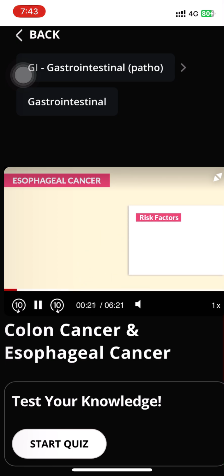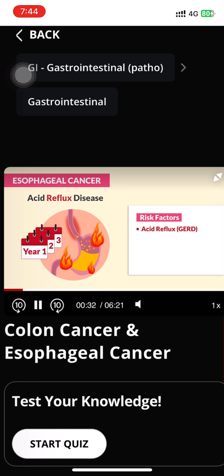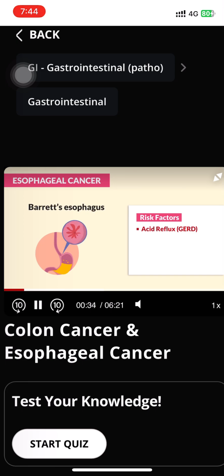So the key point is the risk factors. So write this down. Acid reflux or GERD that goes untreated for years ends up scarring and destroying the esophagus lining, leading to Barrett's esophagus. Basically, a thick, red, destroyed esophagus. So write that down. Commonly tested is acid reflux as a big cause for esophageal cancer.